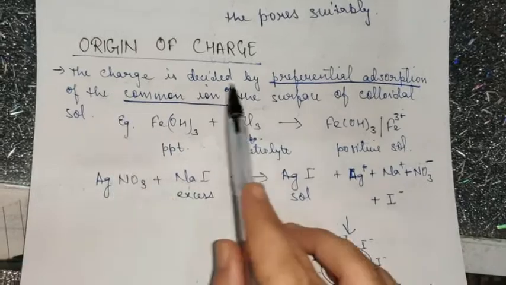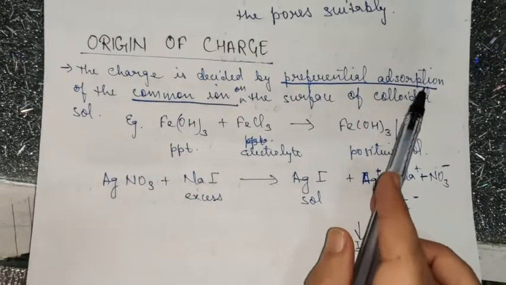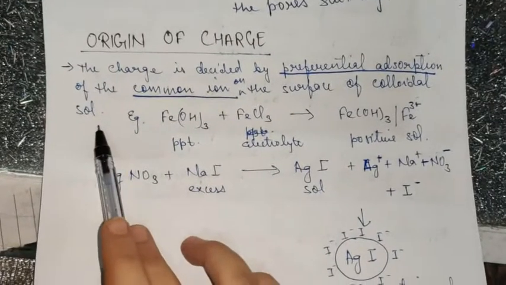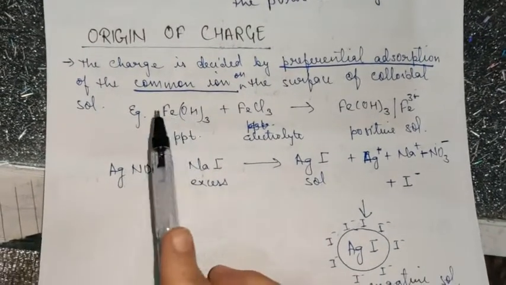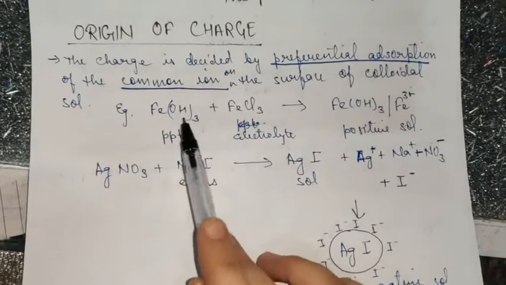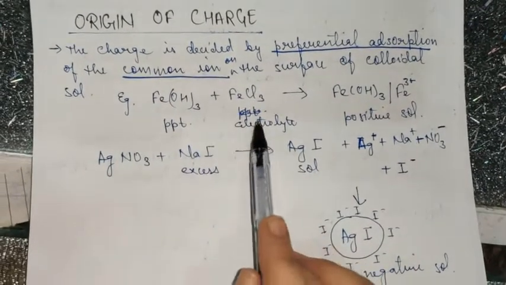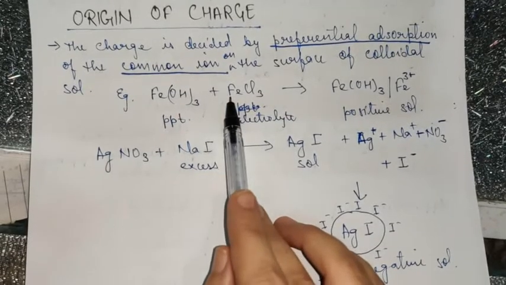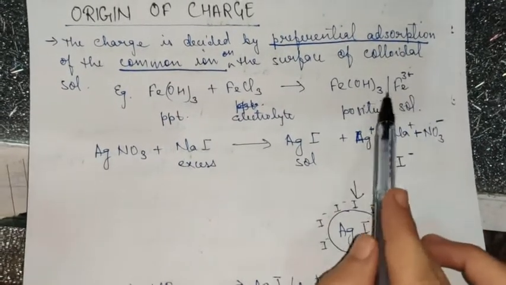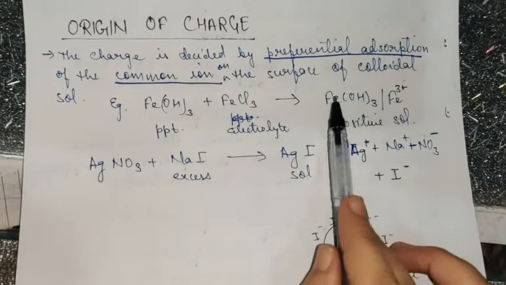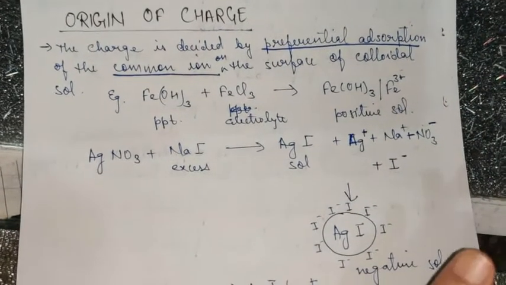The charge is decided by the preferential adsorption of the common ion on the surface of the colloidal sol. That is, if you shake a precipitate of Fe(OH)3 with FeCl3, obviously the common ion is Fe3+, which will get adsorbed over the surface, and the charge on this colloidal sol will be positive. So I hope it is clear.